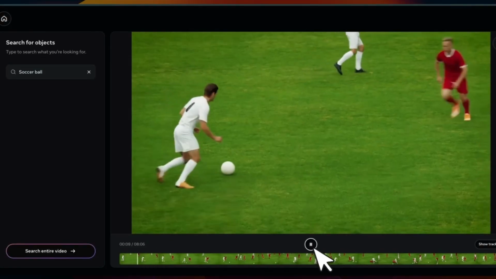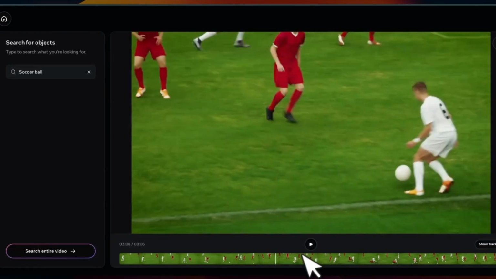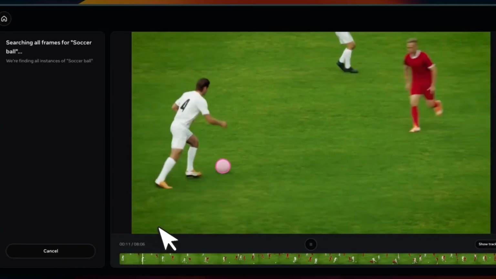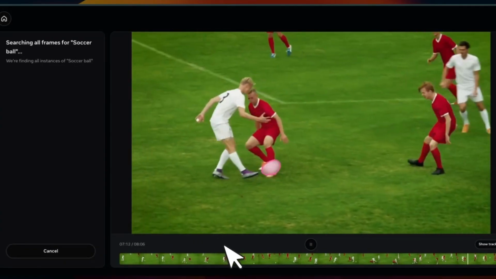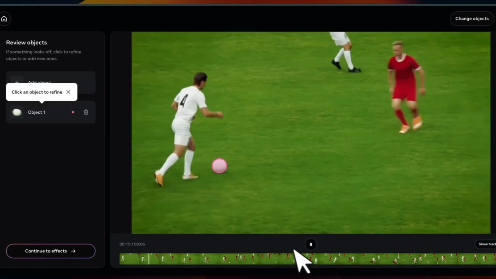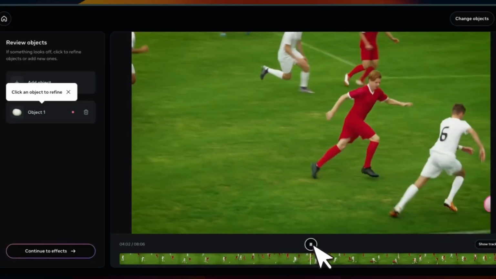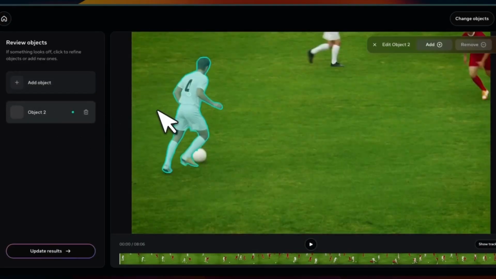So if you just keep going, it only detects it in the single frame. But you can ask it to search for that object in the entire sequence. And now you can see that it's detecting the same object in the whole video, which is pretty awesome. And it does a really, really good job at it. You can also select objects by clicking on them. So for example, here we selected this person.